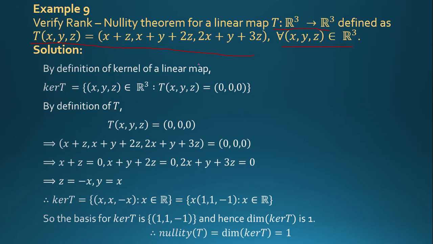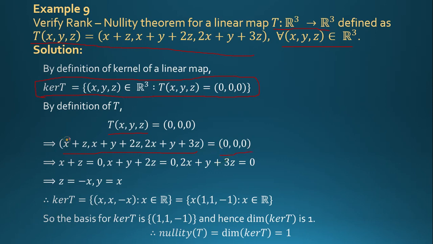By definition of kernel of linear map, kernel of T is equal to x, y, z belongs to R3, where T of x, y, z is equal to 0 vector. By definition of T, T of x, y, z is equal to this, equal to 0 vector.